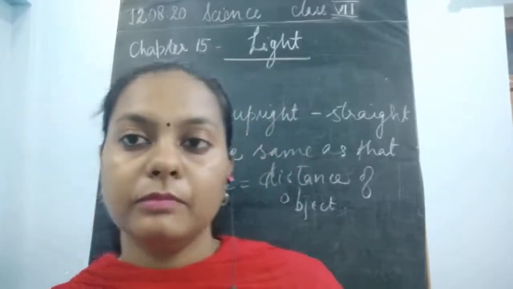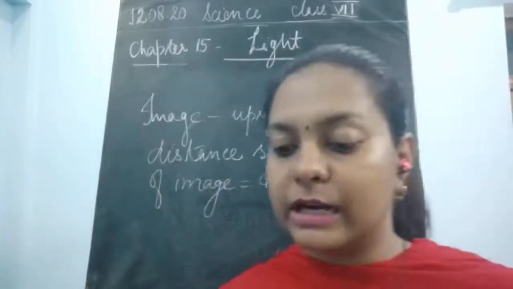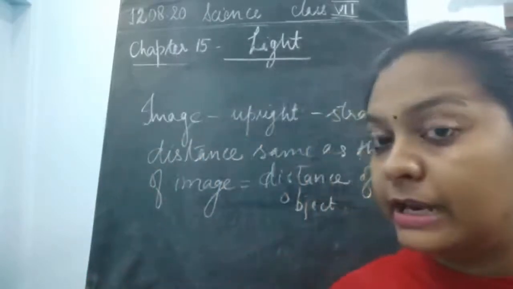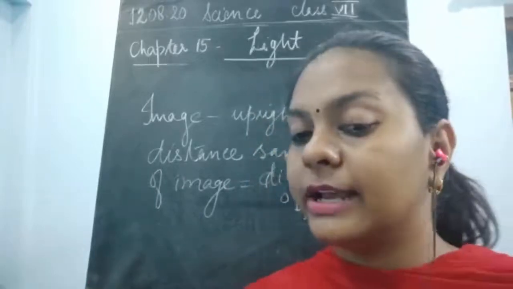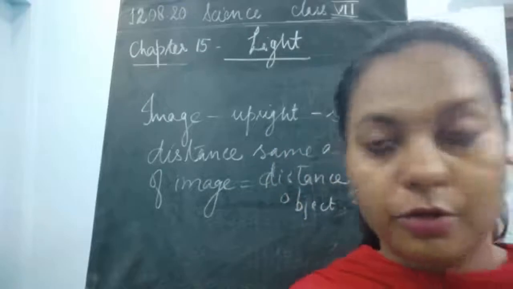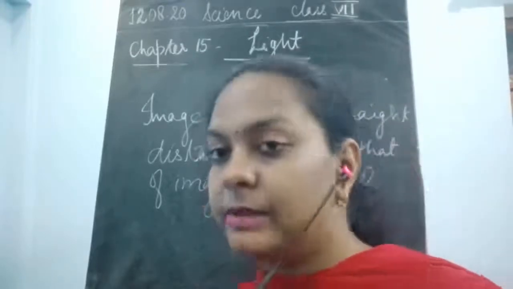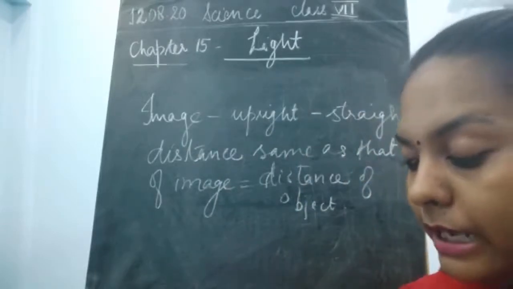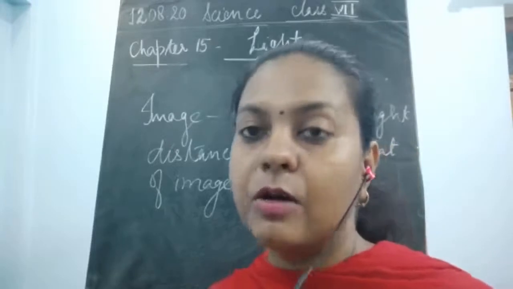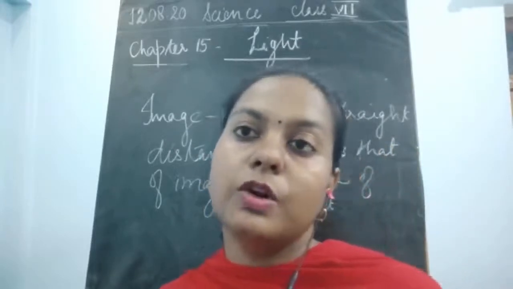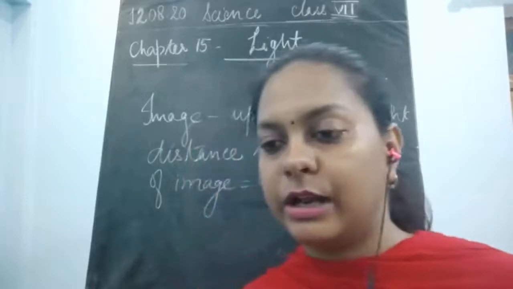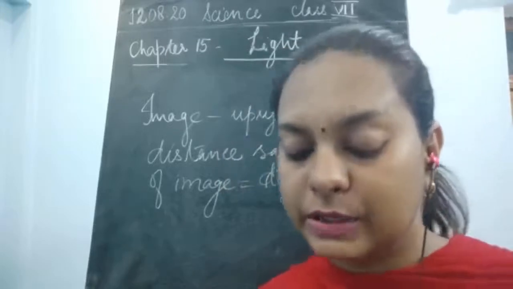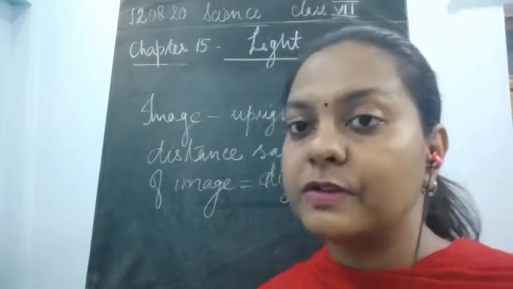Now the next thing we study about the plane mirror is that the distance is the same. How would you find that it is the same distance? You just keep a checkerboard in front of you, or if you have tiles in your home, you keep the mirror in front of the tiles and count the number of tiles. Or if you have a chessboard, you place the mirror in front of it and count the squares in front of it.